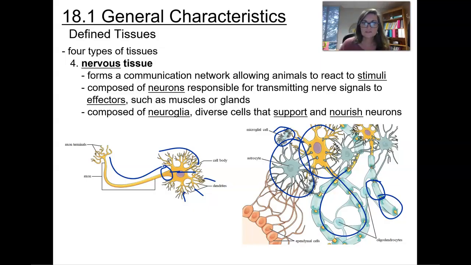Lastly, up here, we have these ependymal cells. Ependymal cells are going to be important within the central nervous system, or the CNS. They're responsible for creating cerebrospinal fluid. And so just know that those are going to create and release the cerebrospinal fluid. They'll also have cilia on them, and so they'll act in a wave-like motion in order to move that fluid in a specific direction.